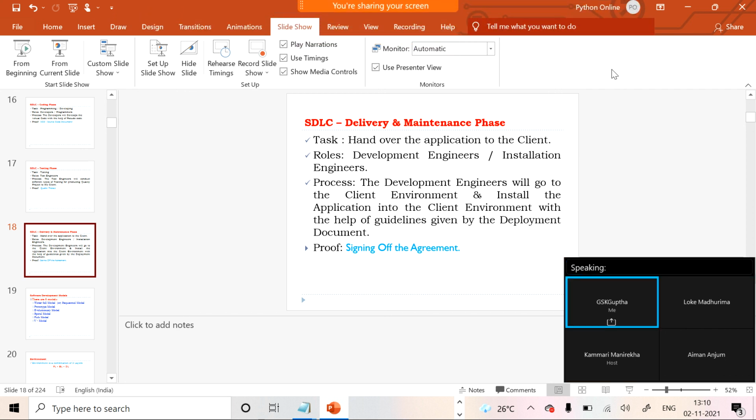Everyone clear? Yes, sir. Sai Lakshmi, is it clear? Yes, sir. Madhurima? Okay, fine.